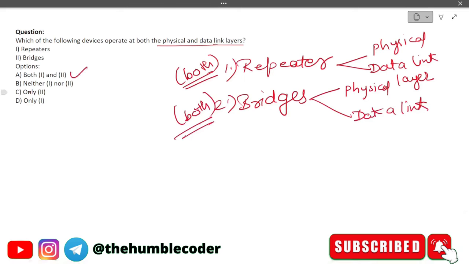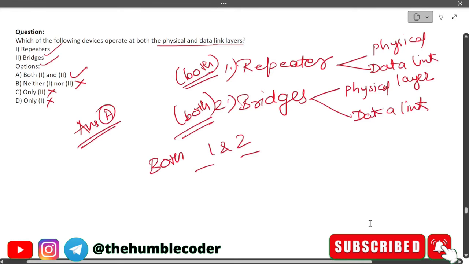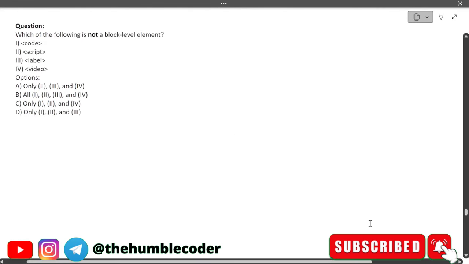Yeah, let's see. Neither 1 nor 2? No. Only 2? No. Only 1 also, no. So the correct answer in this case will be option number A, which is both 1 and 2, which is both repeater and bridges operate at physical and data link layers. So the correct answer for this question will be option number A. Moving on to the next question.